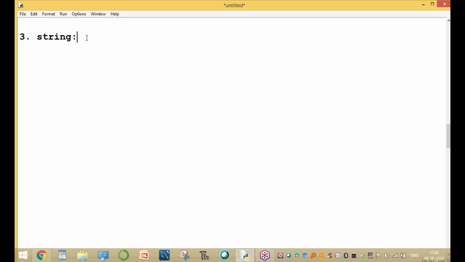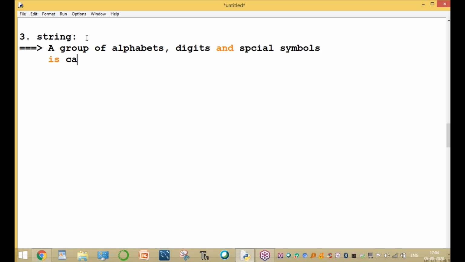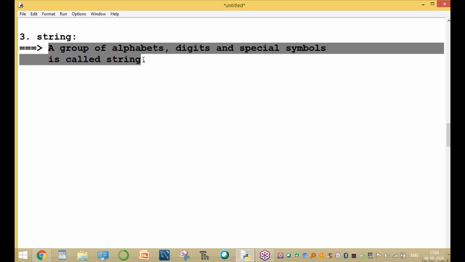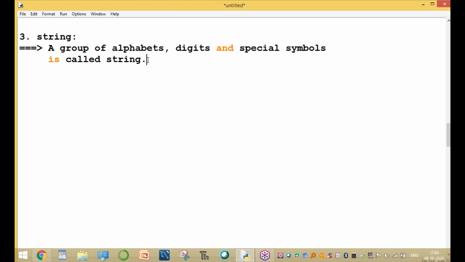But in Python, a group of alphabets, digits, and special symbols is called a string. Not only alphabets, all of these collectively are called a string.